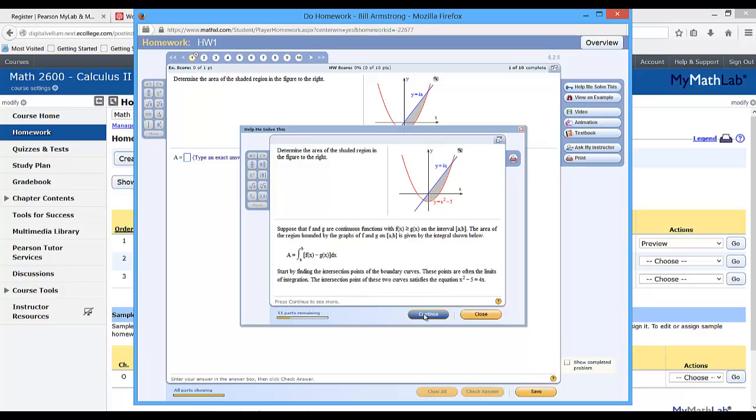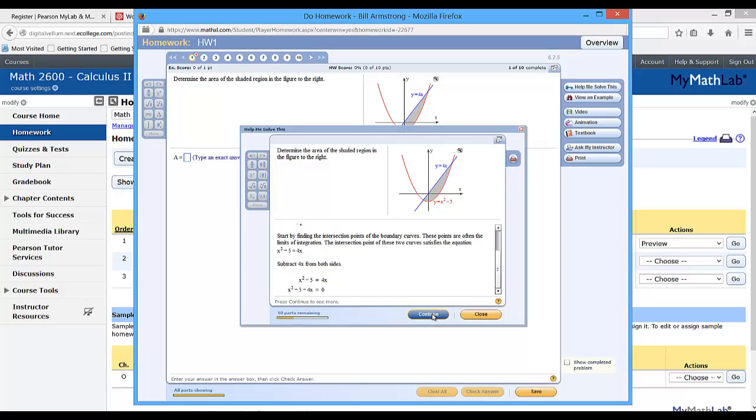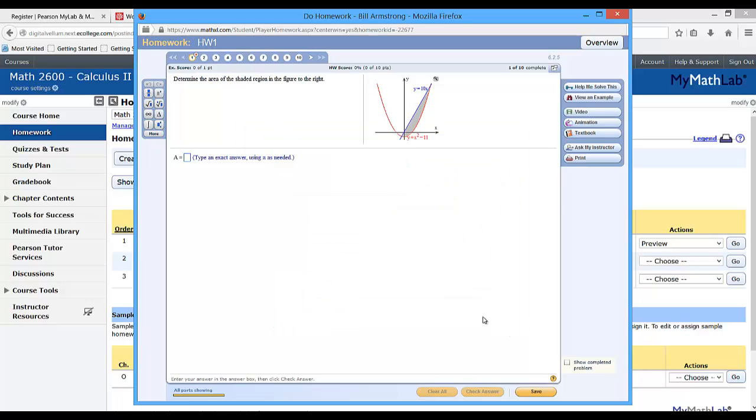I'll click Continue, and it's saying, hey, find the intersection points. The intersection points of these two curves satisfies this equation. Yeah, sounds familiar. Set the functions equal to each other. And then you can click Continue, and it's going to go through. Now I'm going to close this. It's going to go through step-by-step helping you. Or you could click on View an Example.